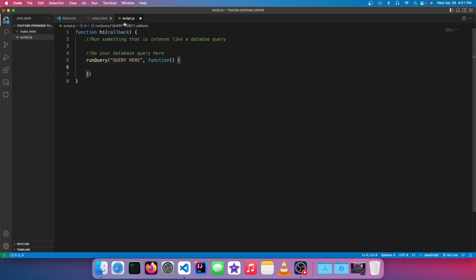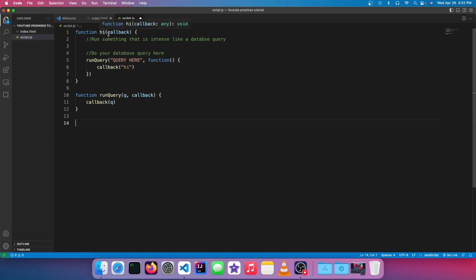Then what I want to do is invoke callback here. So I just run the callback because it's expecting callback to be a function. And then you could just pass in parameters like hi. So I'm just going to make a dummy function called run query to demonstrate this a bit. So this is now my run query function. Obviously, database libraries will be a lot more complicated than this, but this is just a simulation.